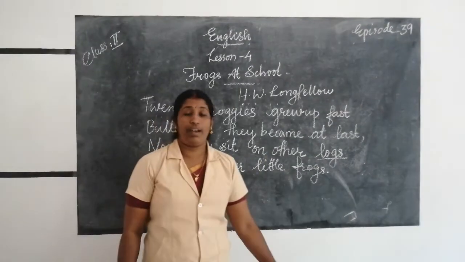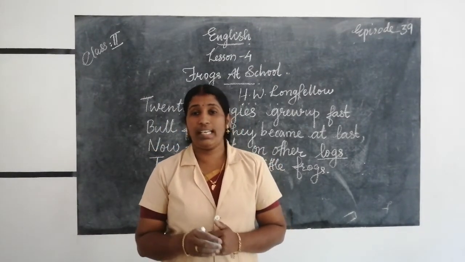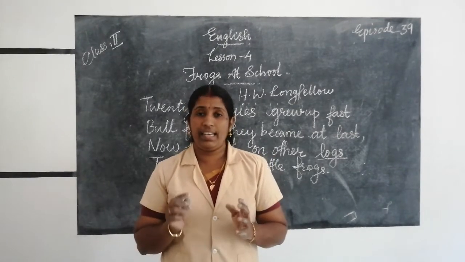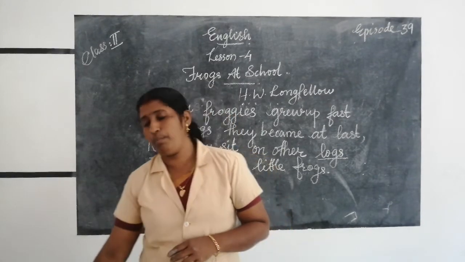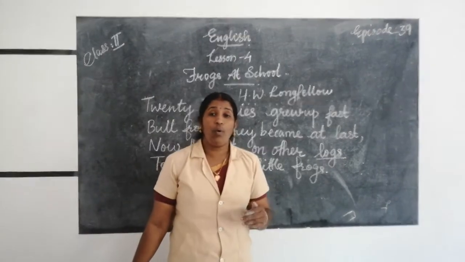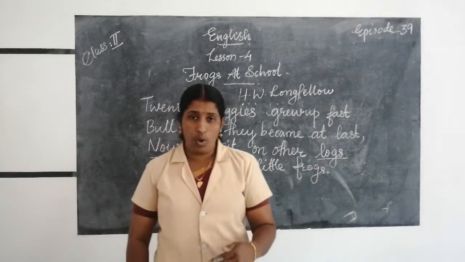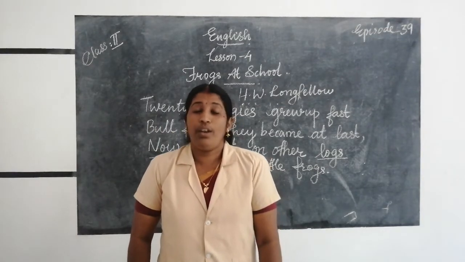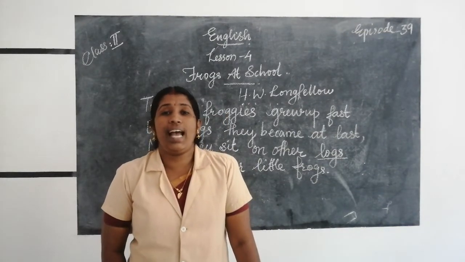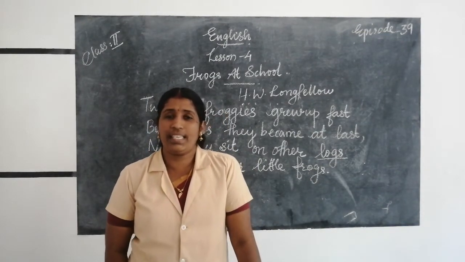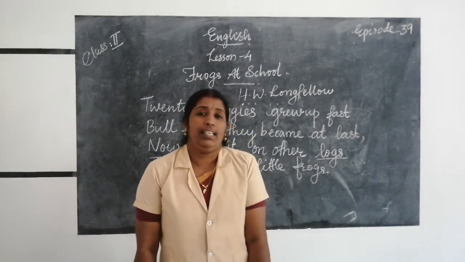Teaching other little frogs. What are they doing now? At the first step, they were school children, like school children, and they were little frogs. In the third stanza, the poet describes that the little children became full grown up frogs. And now they are sitting alone on the logs. Logs means piece of wood, and now they are teaching the other little frogs, taking class to the other little frogs.